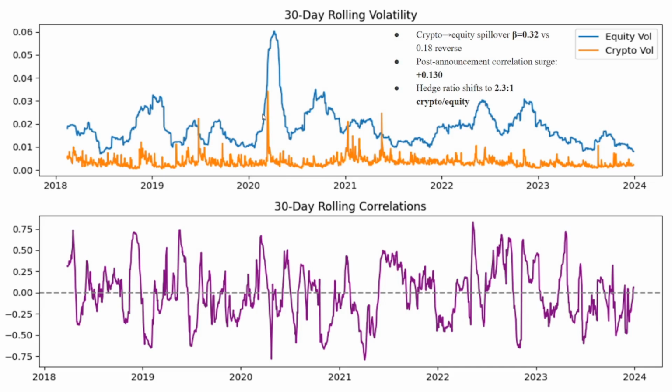The December 2023 meeting exemplifies this phenomenon. Correlations flipped from negative 0.044 to positive 0.130 during the quarterly futures expiry, necessitating dynamic hedge ratios of about 2.3 to 1 crypto to equity notional values. So obviously, you've got to be careful. Regime shifts demand adaptive risk management frameworks.